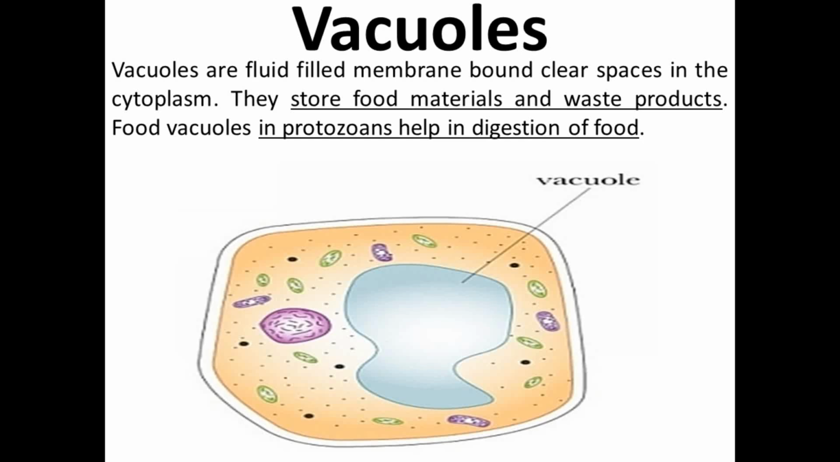Next is the function of vacuole. They store the food material and the waste product. In case of protozoan, these food vacuoles help in the digestion of food, like in case of amoeba.